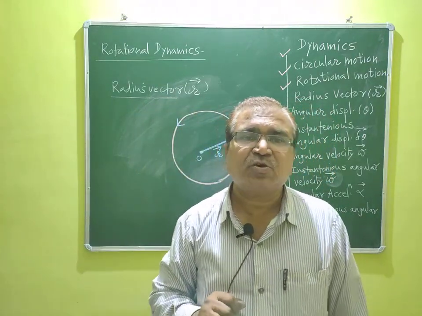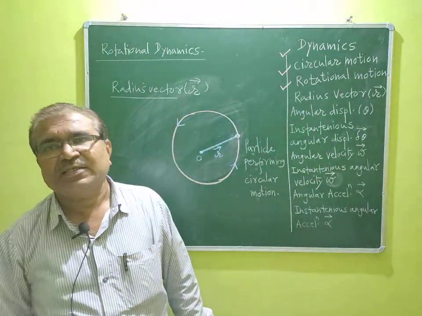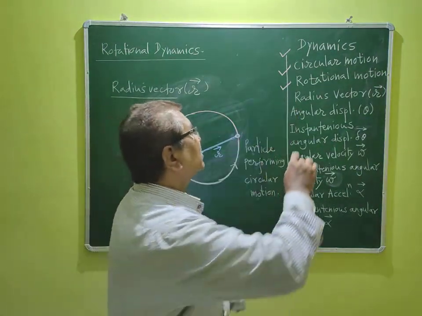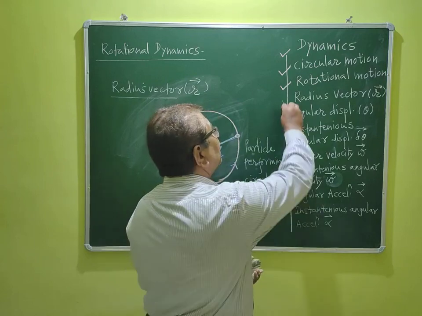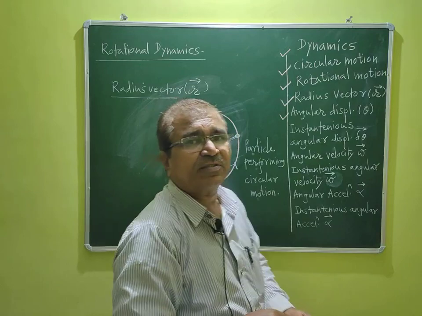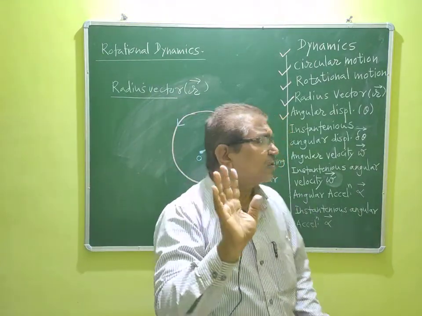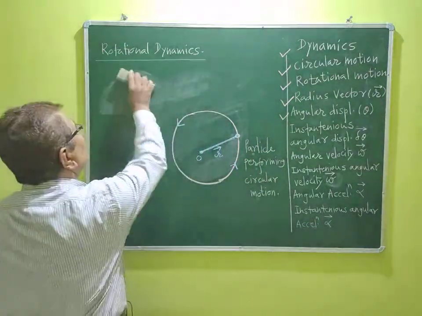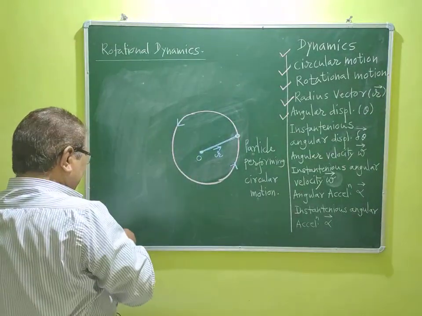What is the dimension of radius vector? Dimension of radius vector is L1. So this is all about the definition of radius vector that we complete. Then we'll approach to the next definition, that is angular displacement, dear guys. So let me clean the board, keeping the diagram as it is here.